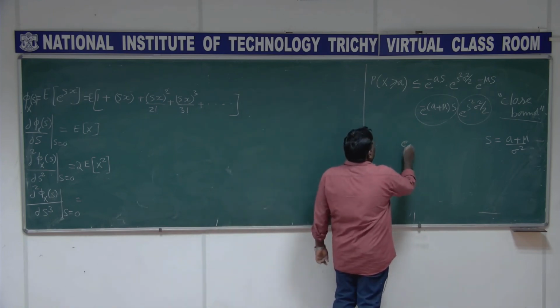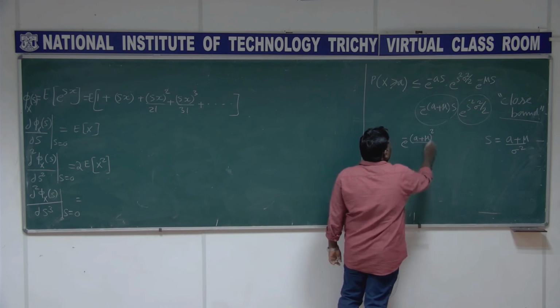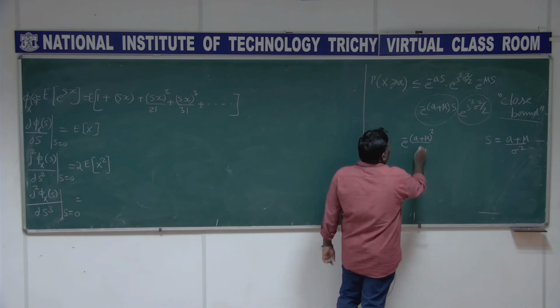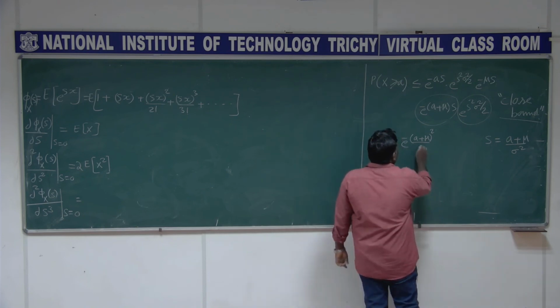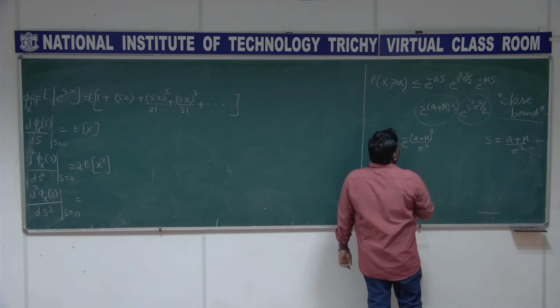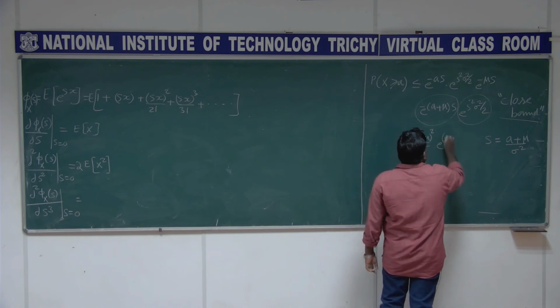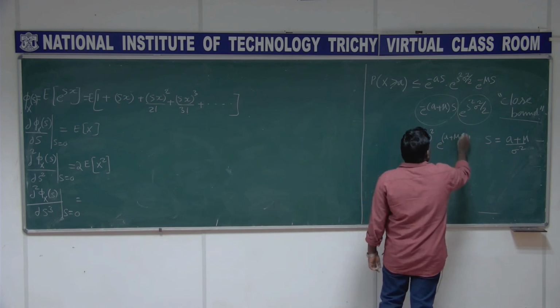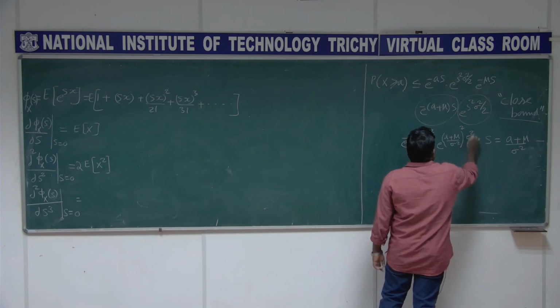So this is e power minus a plus mu the whole squared by sigma squared, into e power a plus mu by sigma squared the whole squared sigma squared by 2.